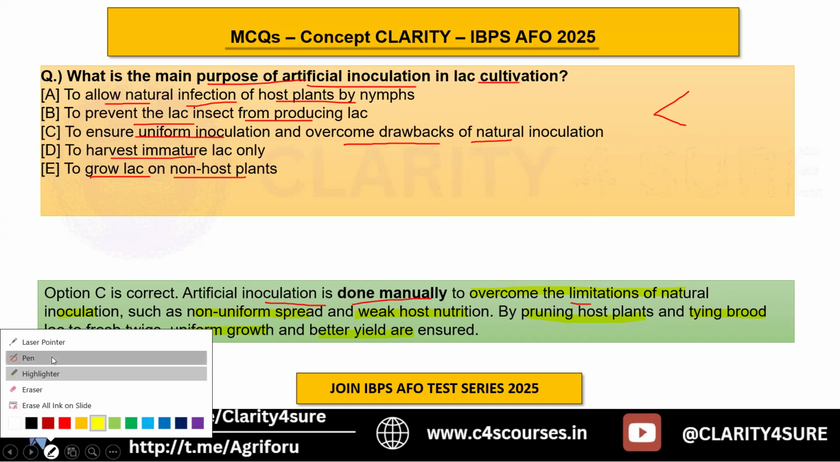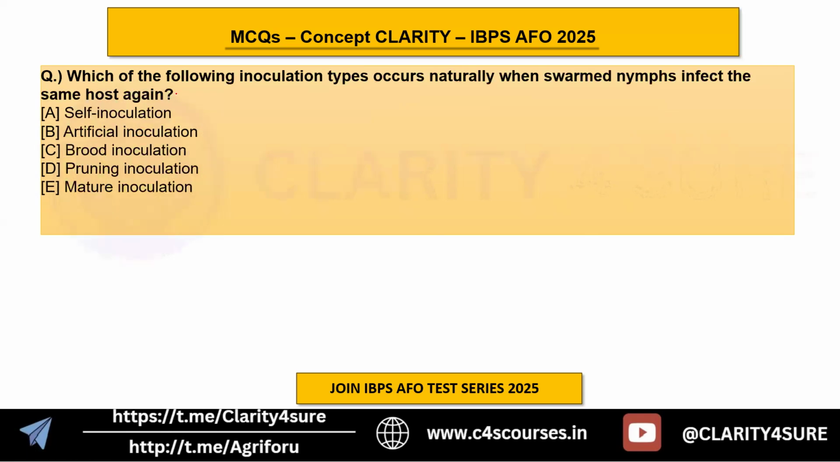Okay, moving on. Next question is which of the following inoculation types occurs naturally when swarm nymphs infect the same host again? Again, we are going with the two types of rearing process which we have discussed earlier. There is an artificial inoculation process and there is a natural inoculation process. So you have to choose the second type here, which occurs naturally. Okay, there is self inoculation, artificial inoculation. Artificial inoculation is easily eliminated here. Then brood inoculation, pruning inoculation, and mature inoculation. So the answer is actually A here.